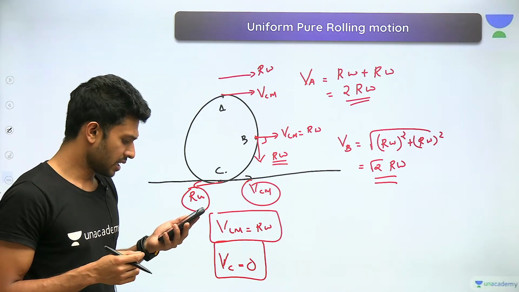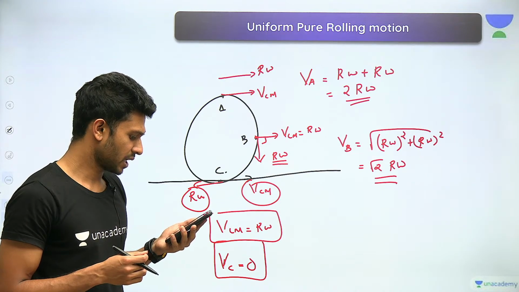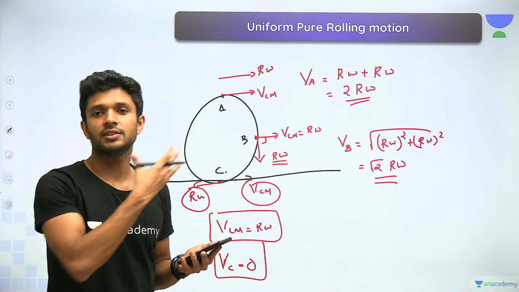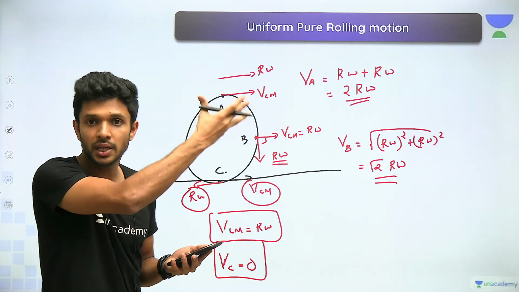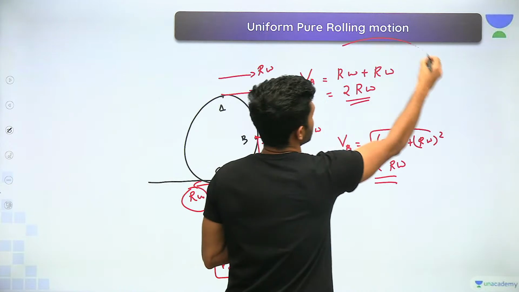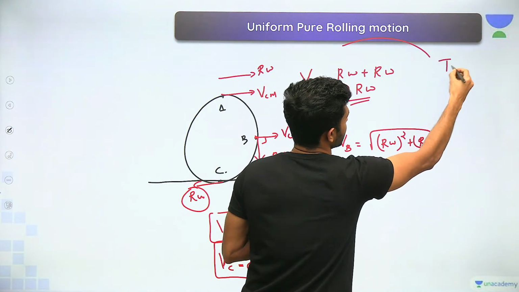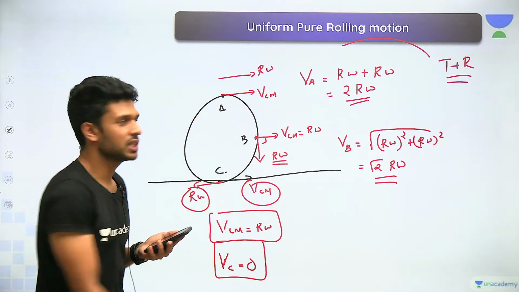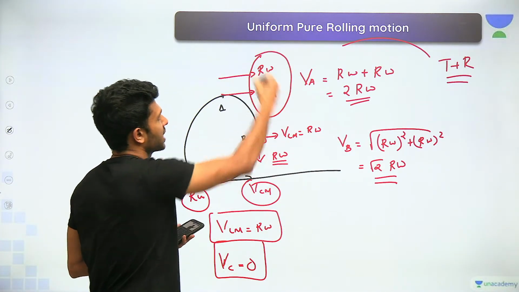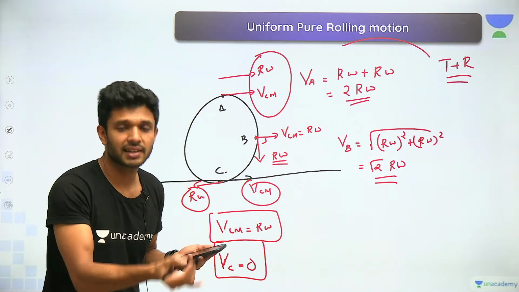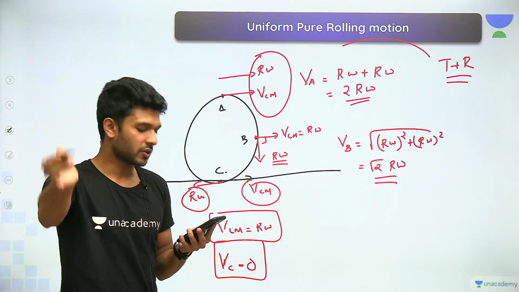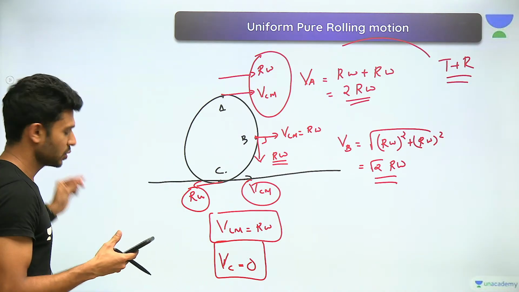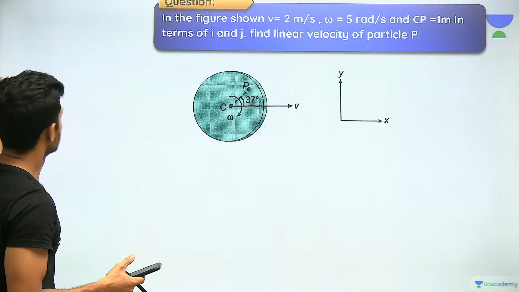Arpan asks why should we add R omega and VCM? Okay, someone is asking why I have to add these two velocities. Well, this is rolling motion. Those who came to the class late, this is the combination of translation plus rotation. So each and every point will be associated with velocity provided by translation and velocity provided by rotation. That is why we are adding them. Okay? So I think whoever joined late also understood this concept.